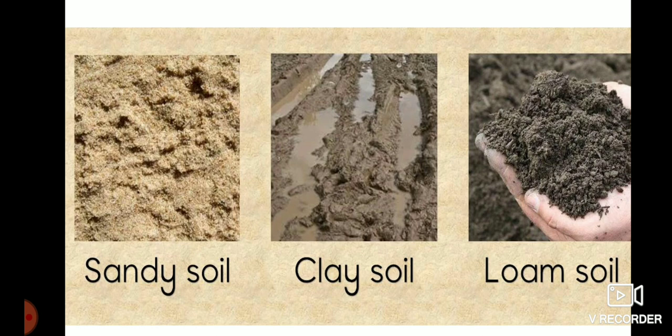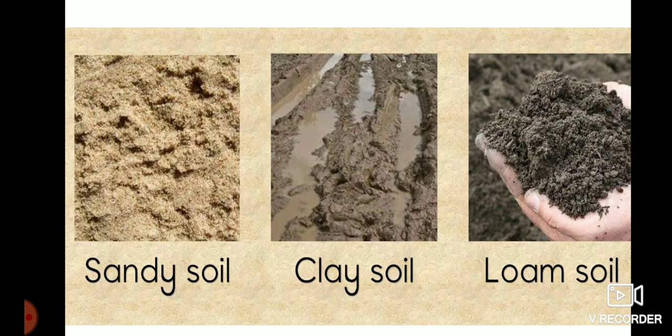So, what we have learned: sandy soil, clay soil, and loamy soil. If we differentiate, the water holding capacity of clay soil is much more. In loamy soil, there is a good amount of air and water, so it is good for cultivation of crops, also for the presence of humus.